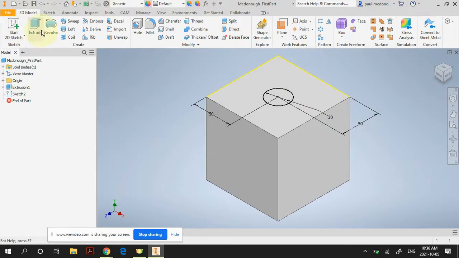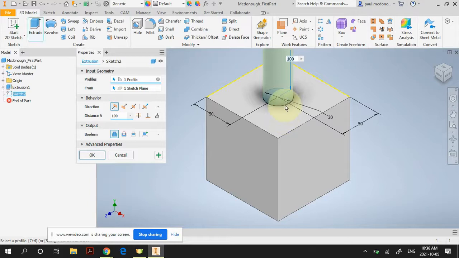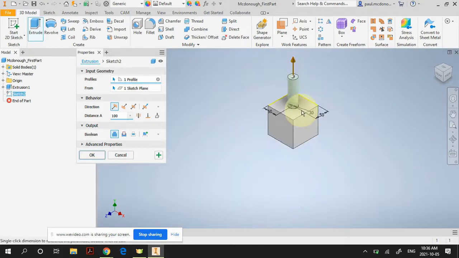I use the extrude command again, and you'll notice that it highlights, and it wants to go in that direction. So I can change the direction by clicking here, and it goes the other direction. If I didn't want it to go all the way through, I can specify a distance, right? If I want it to go all the way through, I can click through all, or you can click to the next plane, to the next object. There's a whole bunch of options here.